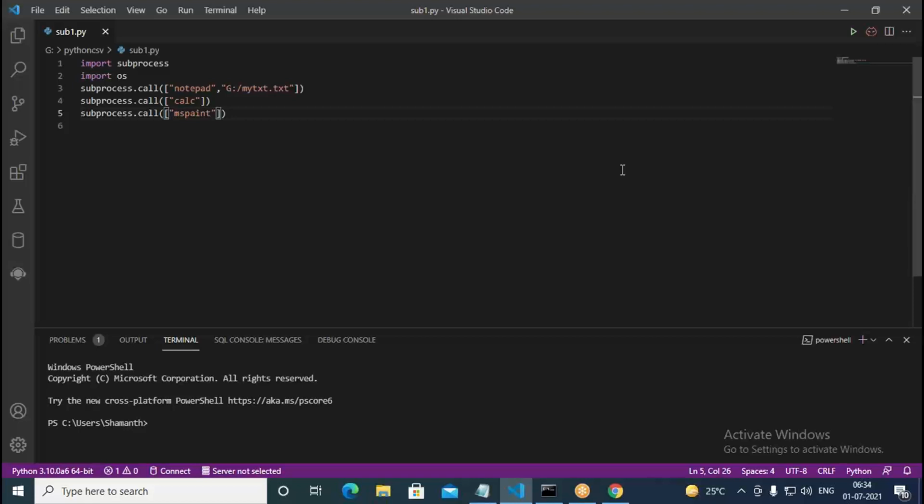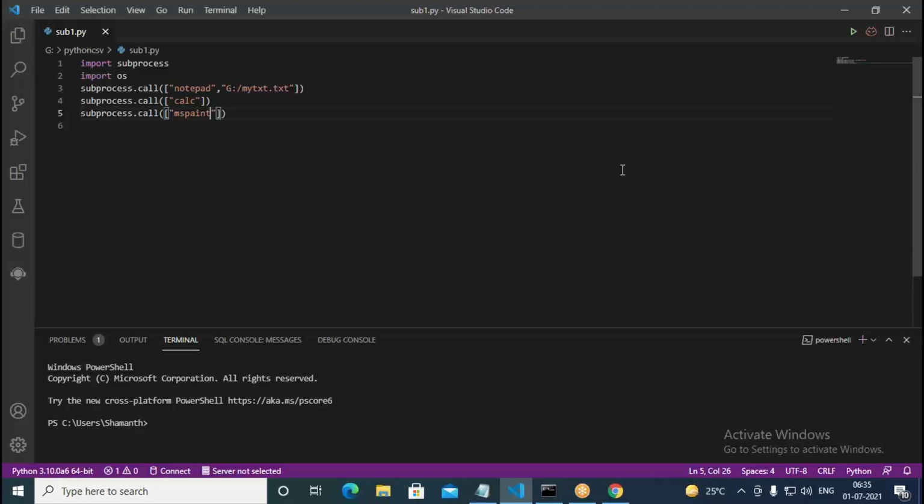Using subprocess.call, we can launch Notepad, calculator, MS Paint, or any other application. Suppose you created some exe file. That exe file, some Windows exe file, we can also launch from here. So this is called creating a subprocess. From the Python application, we are calling another process using the subprocess.call method. Subprocess is a module available in the standard Python modules. We need not separately install anything. It's part of the standard Python modules.